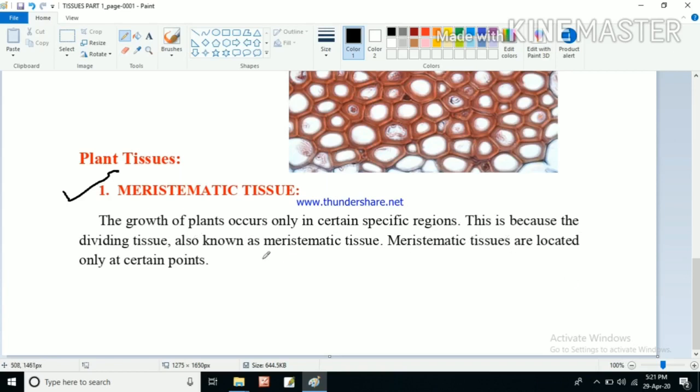This is because of dividing tissue, also known as meristematic tissue. Meristematic tissues are present in specific regions, and because of them the plants grow at certain specific regions only. Meristematic tissues are located only at certain points and are not present in all parts of the plant. We will see what meristematic tissue is in detail.